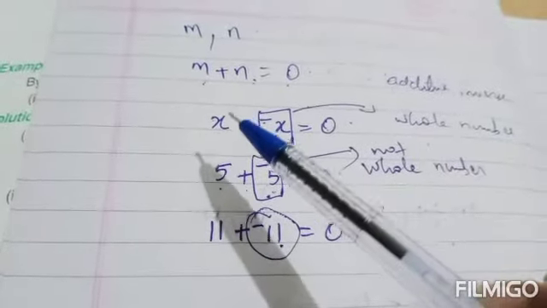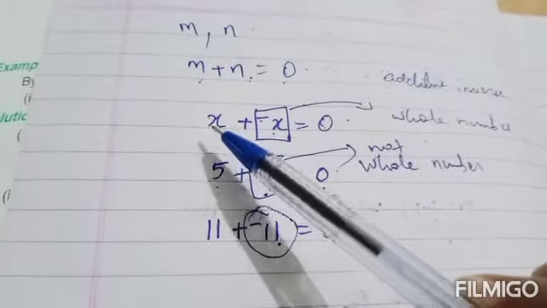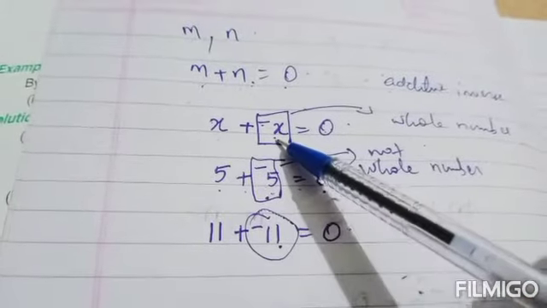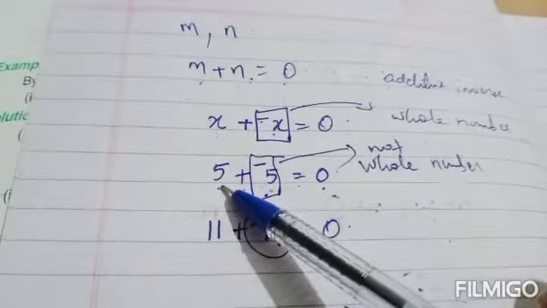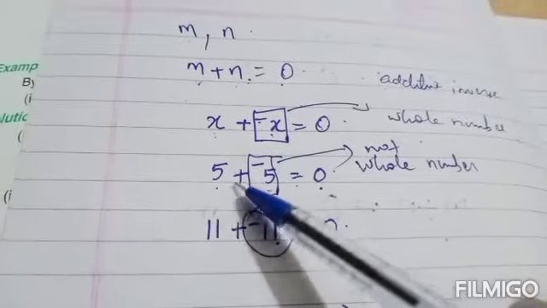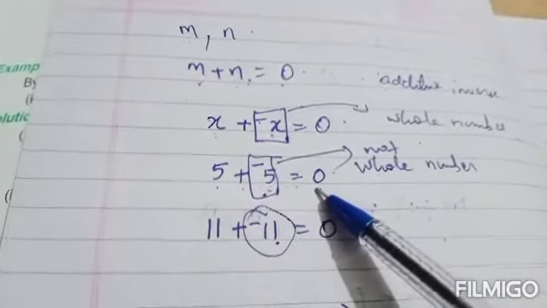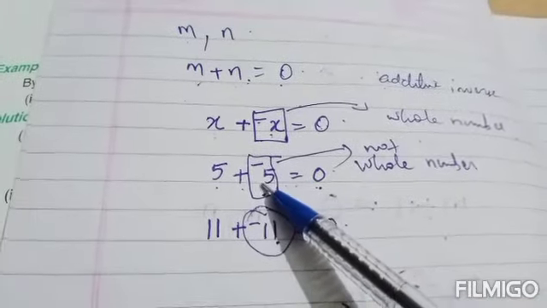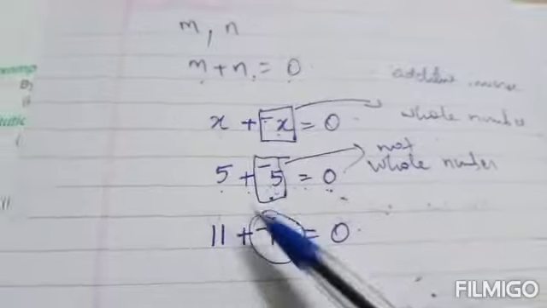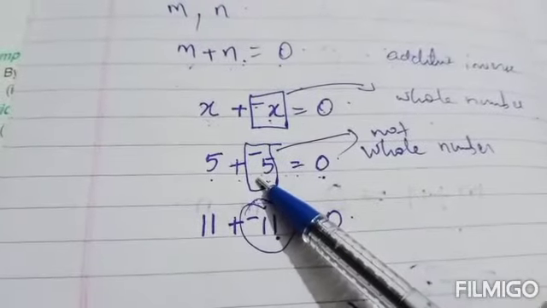Then only we can say that the additive inverse of x is minus x. Here for whole number 5, we got 5 plus minus 5 equal to 0, but minus 5 is not a whole number. So we can say that minus 5 is not the additive inverse of 5.